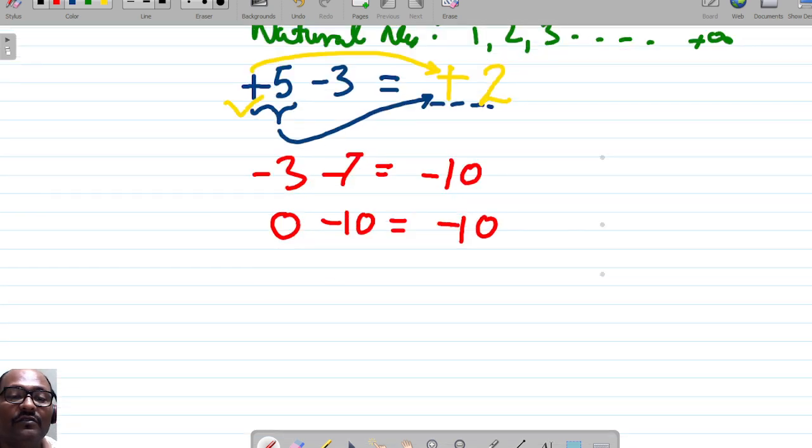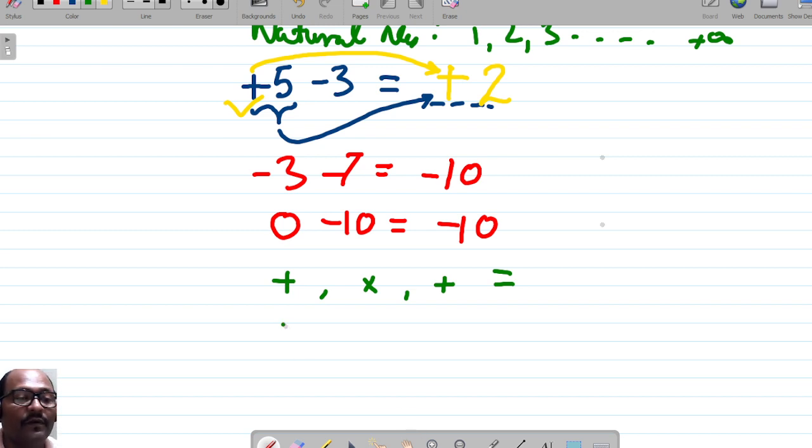This is the basic concept, and we also need to understand that when a plus number is multiplied with a plus sign number, the result is always plus.